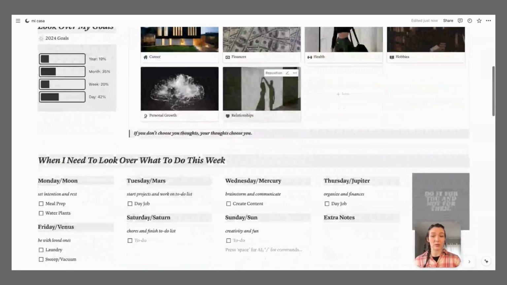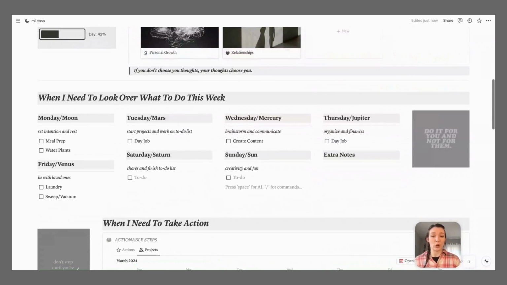Then if you scroll down, just to fill up the homepage more, I have this little section which has all the days of the week. I kind of just put down what I do every single day. So Mondays, every Monday I meal prep and I'll water my plants. Tuesdays, I have a lot of work to do for my job. So Tuesdays I focus on making sure I do my job to the best of my ability, and so on and so forth. So this is just kind of an overview of the week, but I don't really have to look at this every day.